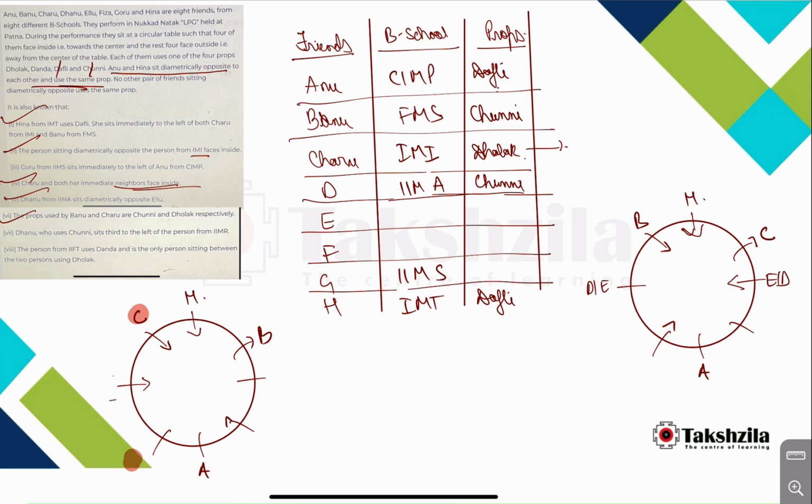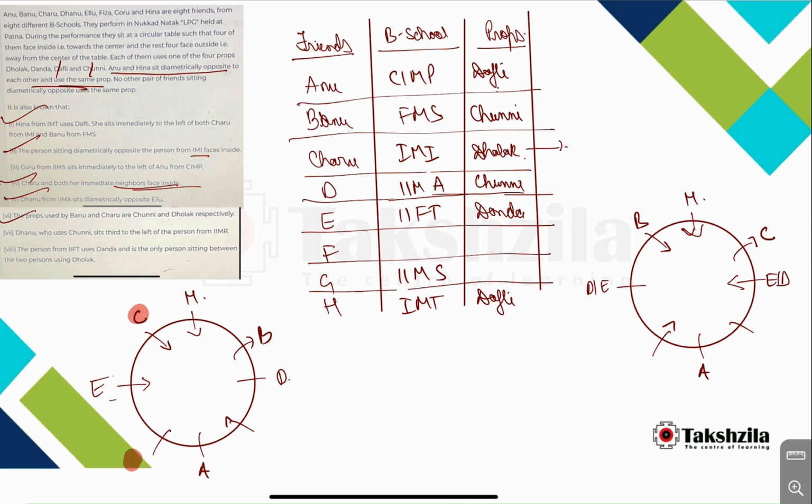So if E is over here, D is over here. Okay. And it means that E is from IFT. Okay. Let us check this case as well, and the person from IFT uses Danda, so this will be Danda. Okay. Now let us check whether this case satisfies or not.